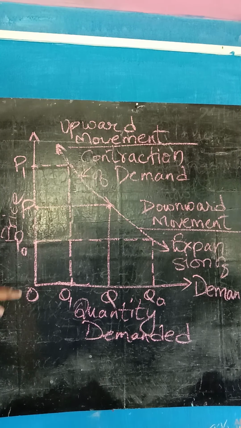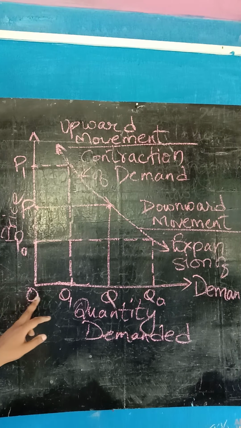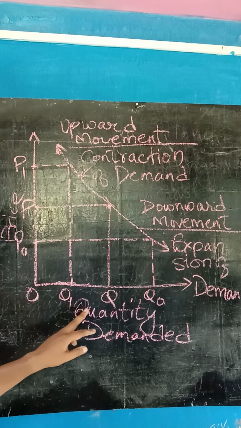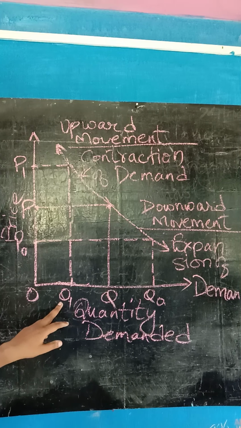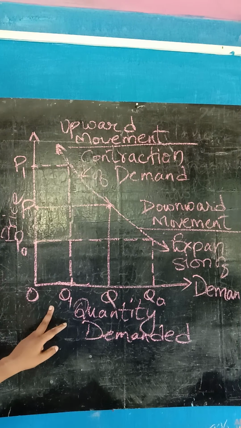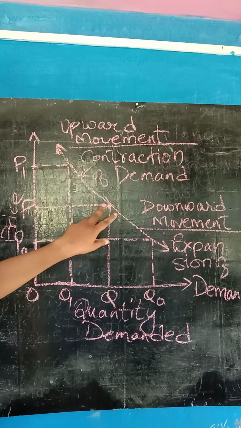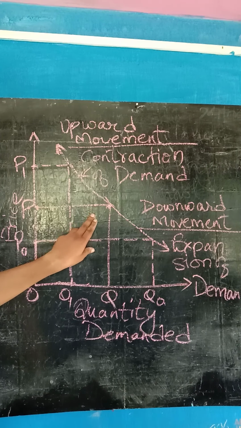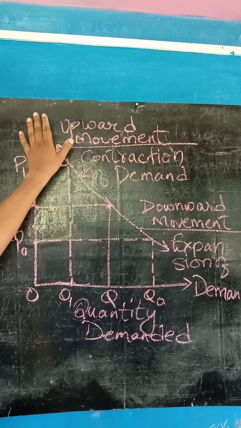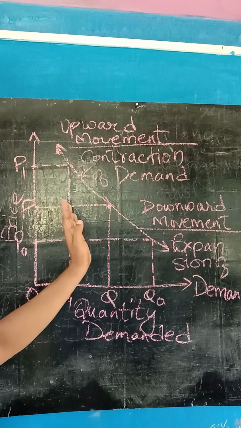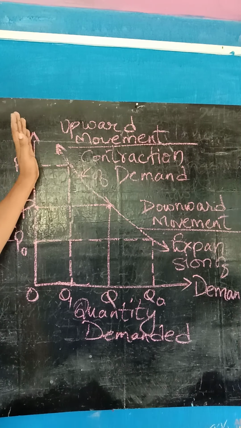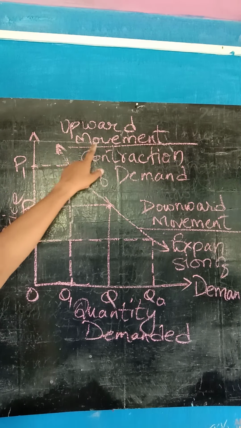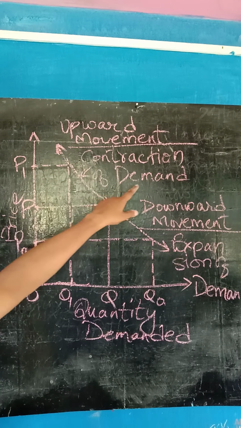Because your price is increasing from OP to OP1. So when the price increases, the demand for the commodity decreases, from OQ to OQ1. And the curve will move towards the upward direction. So it is also called upward movement of the demand curve, or contraction of demand.